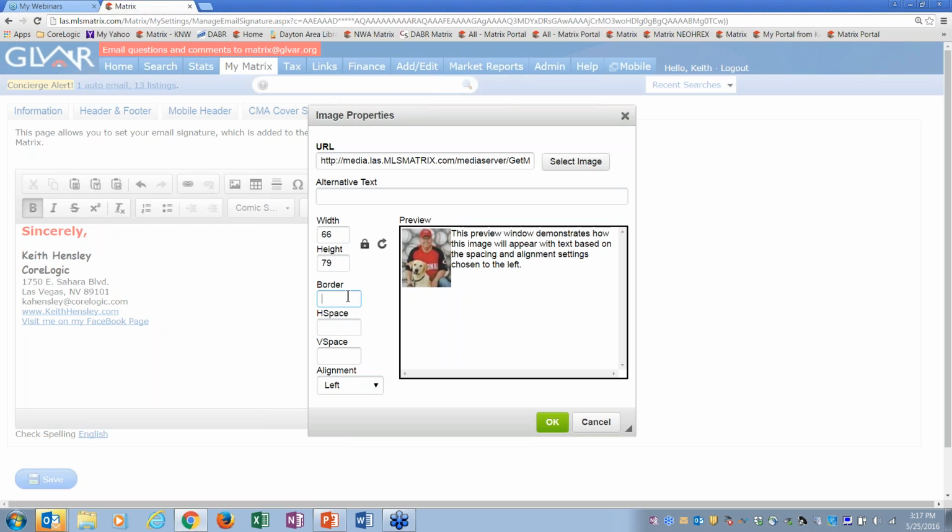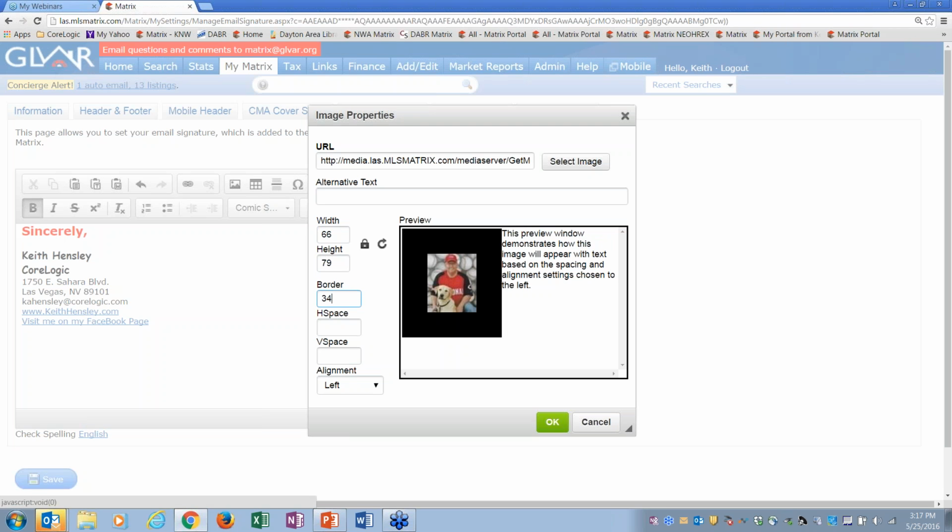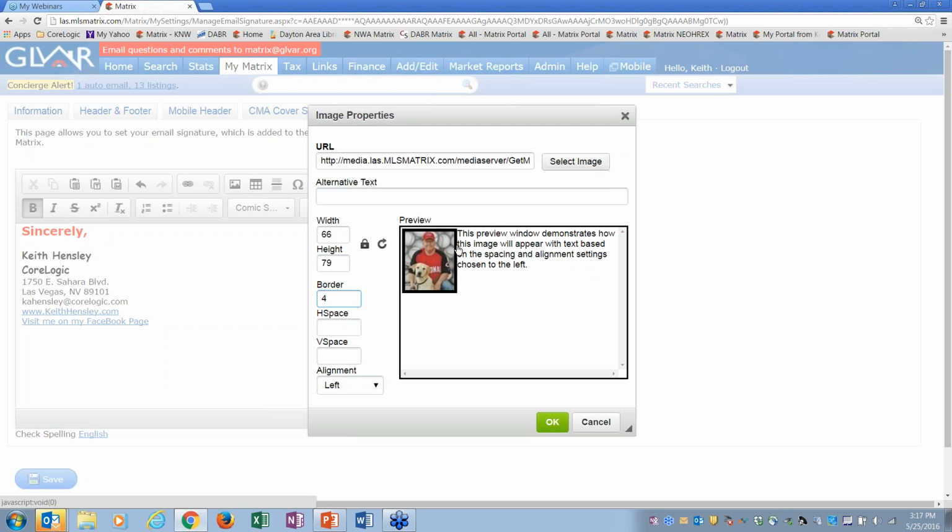Right here though, you're going to notice there's a border box. So what I can do is put in a 3 or a 4. 34 is kind of big, so maybe just a 4. And you notice I put a border around my photo. I'm just going to go back and make it a 3.